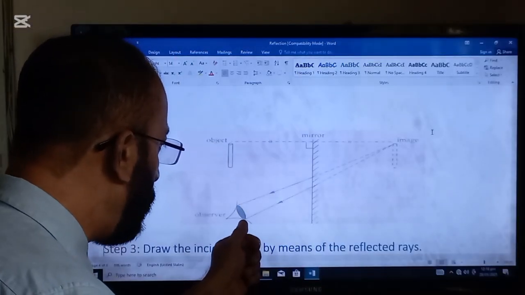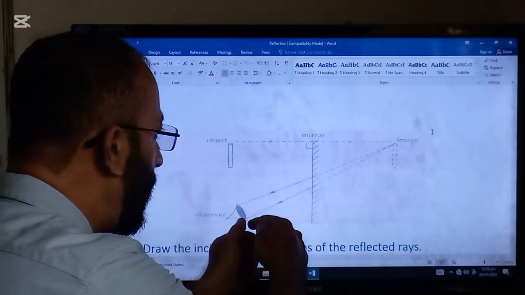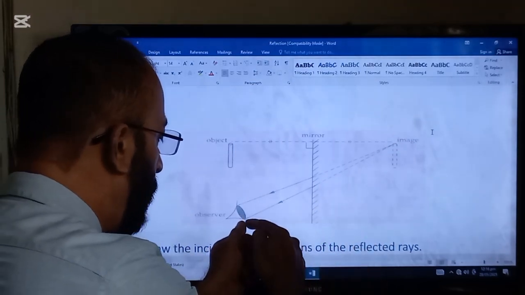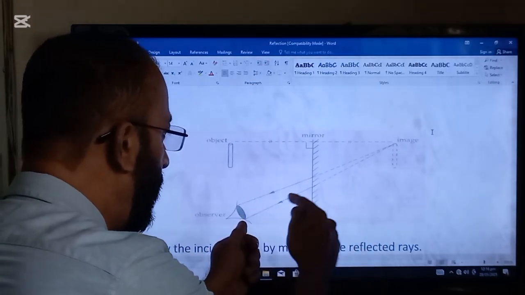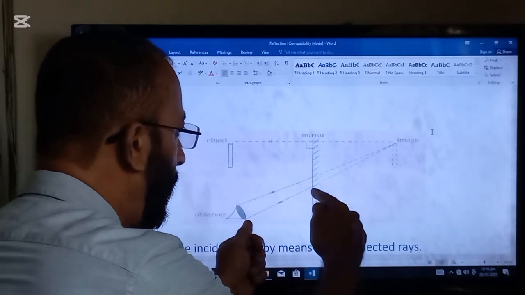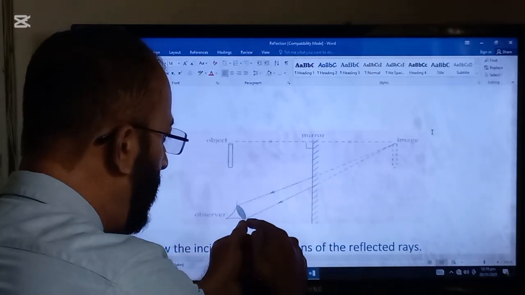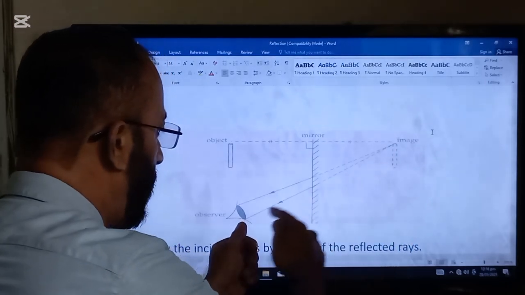Likewise, the lower point of the eye lens will be joined to the same image point. In the same way, from here to here an unbroken line will be there, and from this point to this point a broken line will be there. But that will be a very straight line with the help of a ruler.